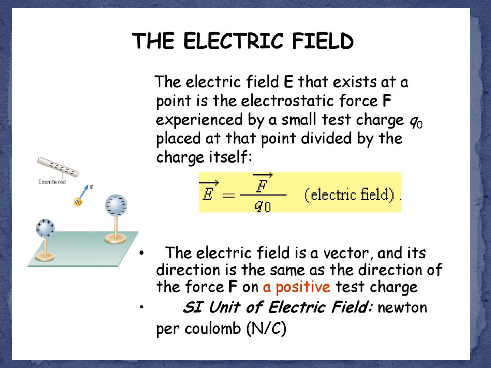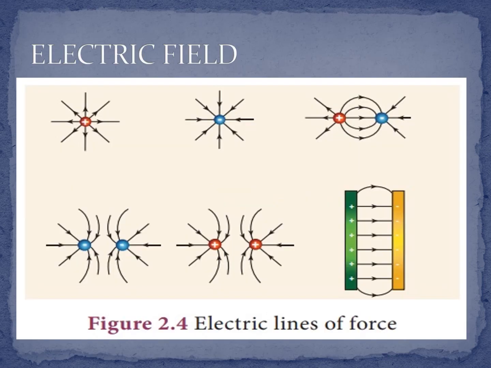In the picture, there is an ebonite rod, which is negative, near a positive stand and a negative stand. Positive repels, negative attracts. So this positive charge going near the ebonite rod is attracted, and the other one is repelled. Okay, in the picture, the electric lines of force for an isolated positive charge.